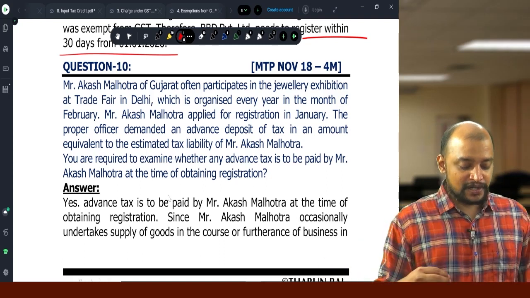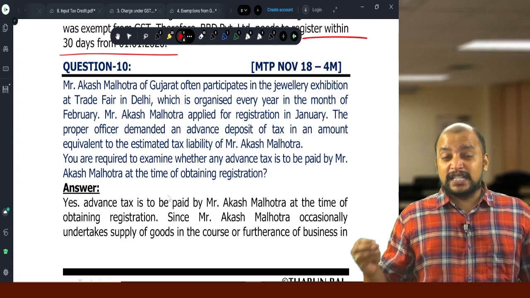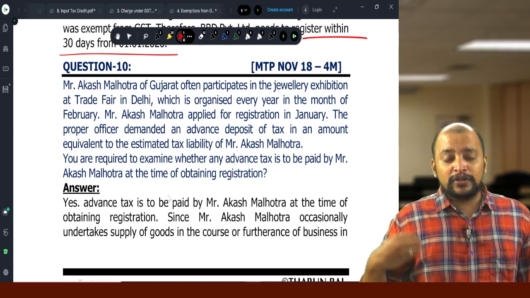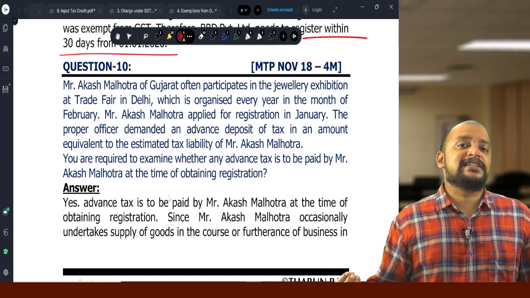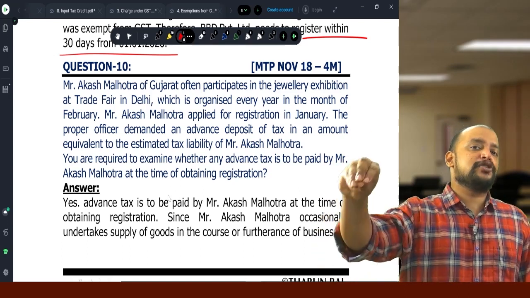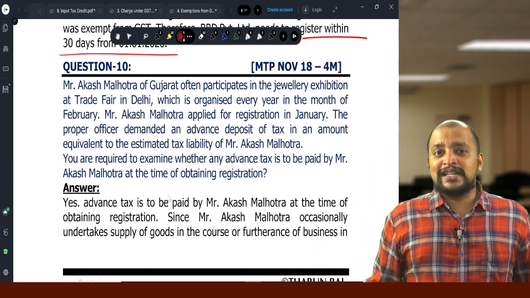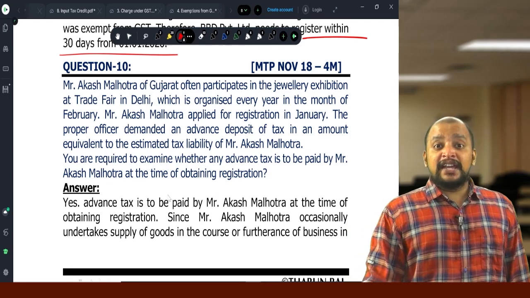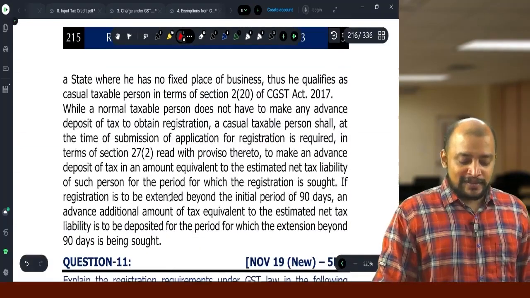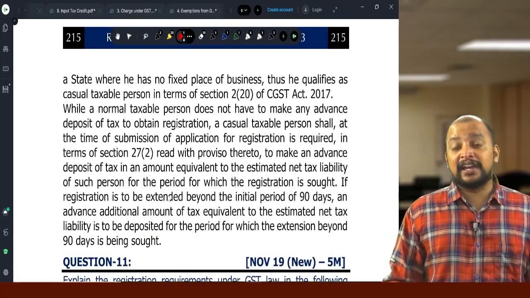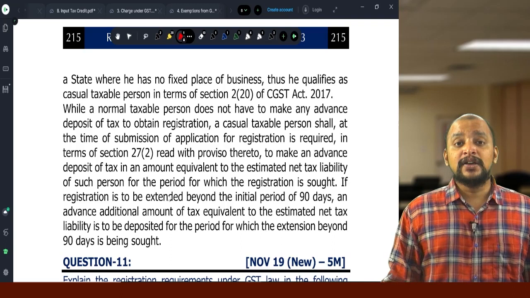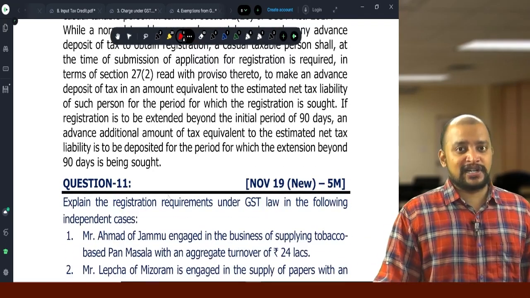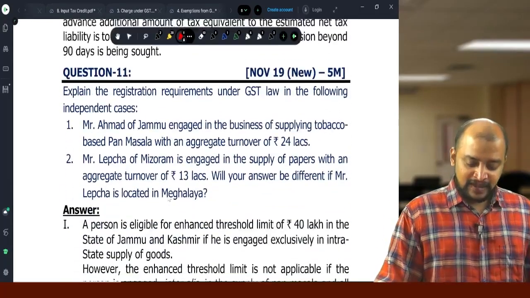You are required to examine whether any advance tax is to be paid by Akash Malhotra at the time of obtaining registration. So when they are participating in the jewellery exhibition at a trade fair, means they will be going to the other state to make supply of goods or services, and they don't have any physical place of business in that state, which means that they need to obtain registration as a casual taxable person. And every casual taxable person should estimate their net liability, and they need to deposit the advance tax for the period for which they have made application for registration as a casual taxable person.